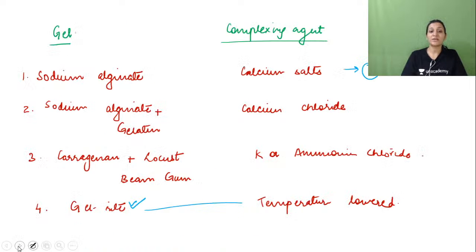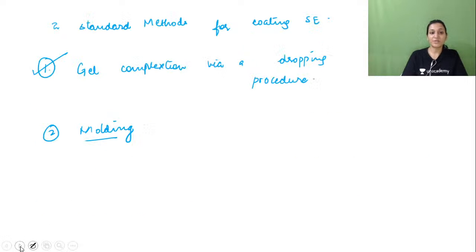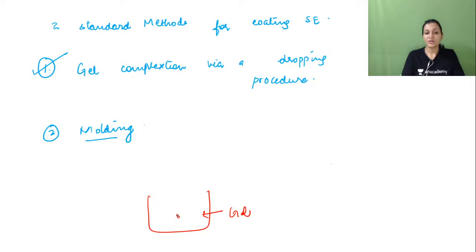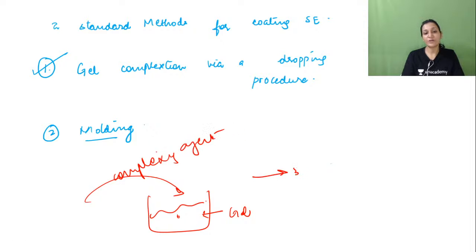Then we have seen the gel and the complexing agent, which is very important, the one which is temperature dependent gel, right, and everything. Then we have seen the two methods through which we actually drop the somatic embryo. So first you drop it into gel, and then you mix the complexing agent in it. Like if this is the alginate or the gel, then you have placed the somatic embryo in this, and then you mix the complexing agent, and you let it stay for 30 minutes, and then after 30 minutes you will see small artificial seeds, encapsulated somatic embryos.